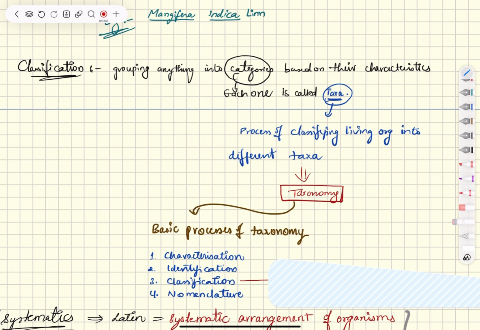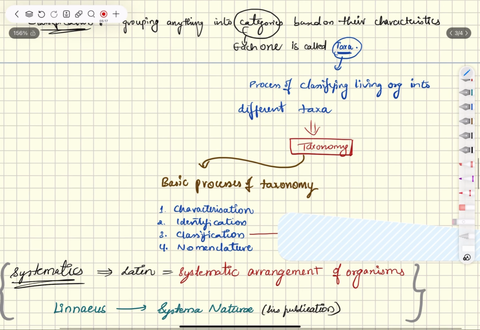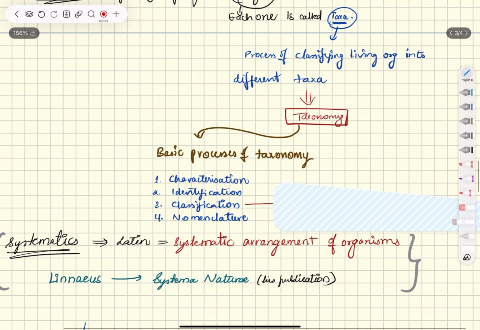So we classified those group of animals as dogs, or four-legged creatures, we name them as animals. So that way there are different types of classification, and each category like dog, cats, trees, each one is one classification name. Be it dog, it is one taxa, cats one taxa, trees the other taxa, that way. So what is taxa? Process of classifying. Okay, so taxa is each category.